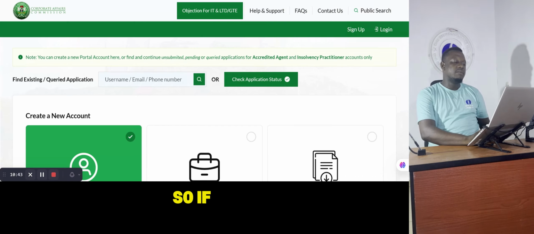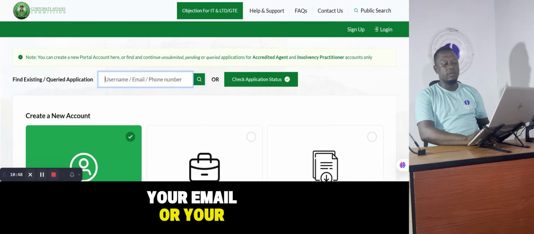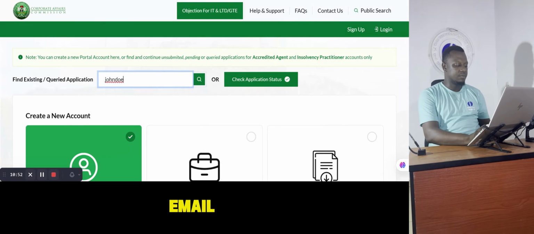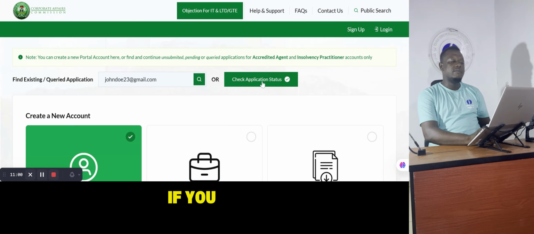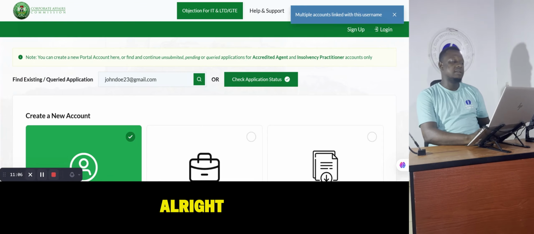Okay, so you insert your username, your email, or your phone number, and in this case, let's insert our email. Once we've inserted your email, your username, or your password, if you click on check status, you can see multiple accounts linked with this username. All right, so let's click on this search.